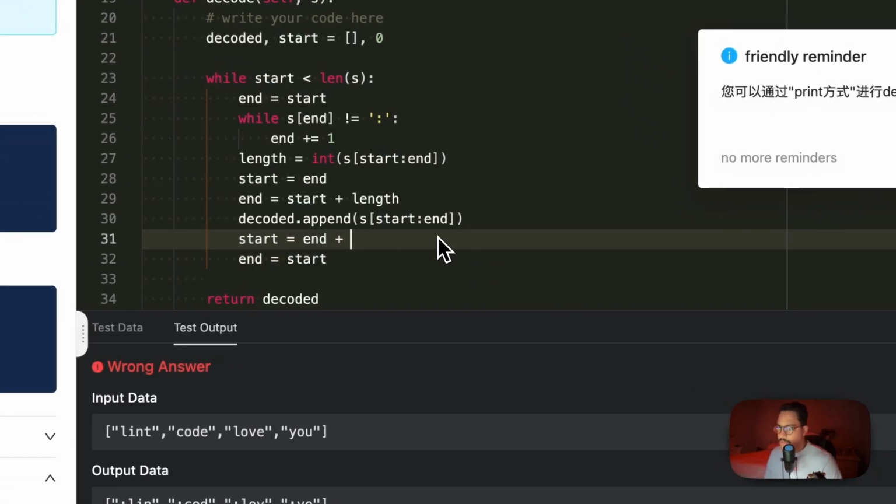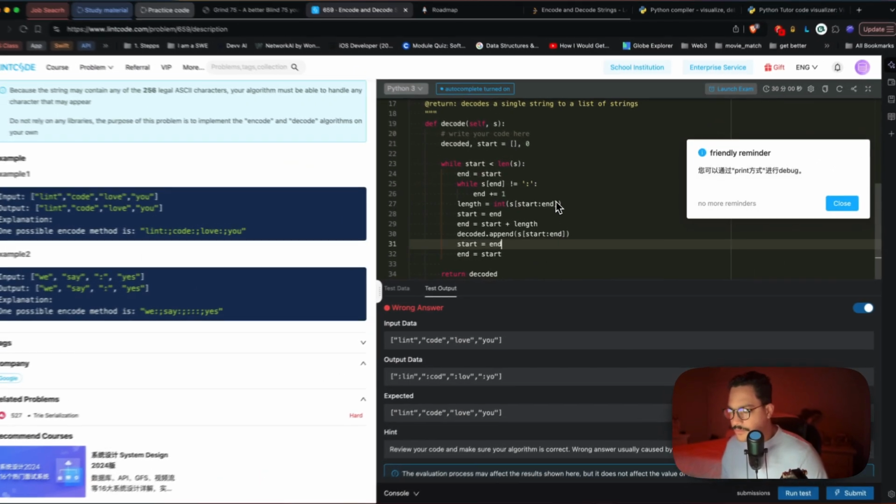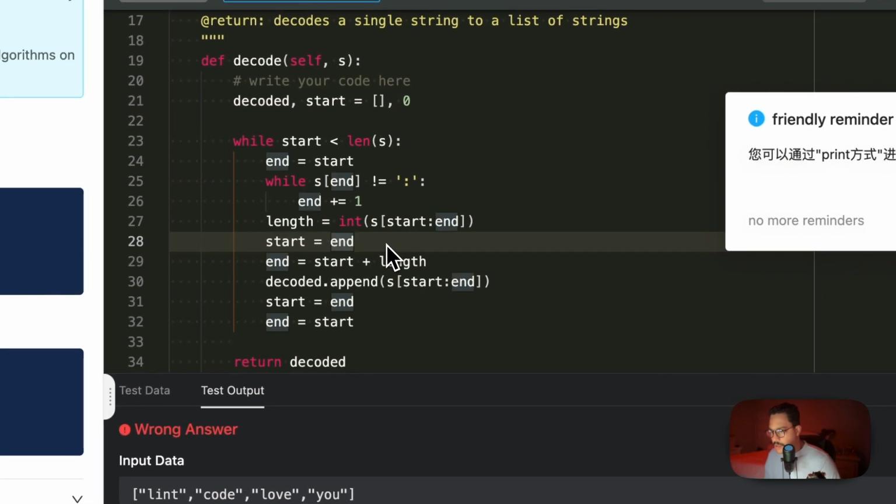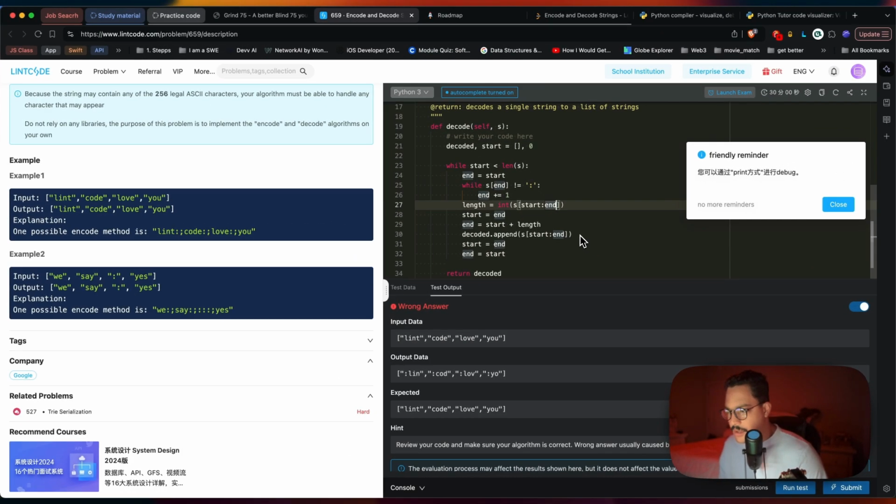That is not working. So start equals n. It's the length plus 1.